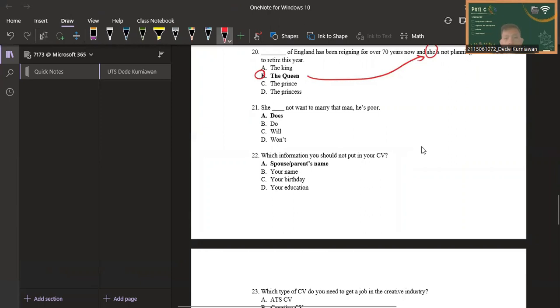Number 21: she blank not want to marry that man. He's poor. So this is present tense. So the answer is does, because it is she, and it uses does. Do is not correct. Will and want are not correct.